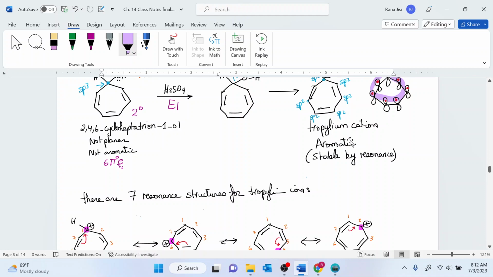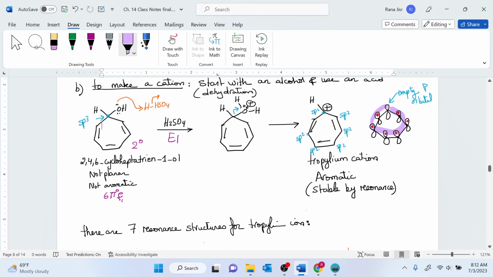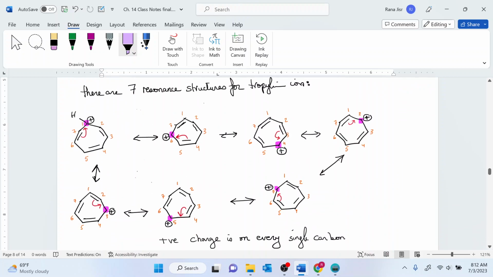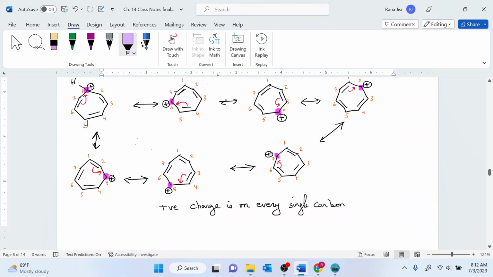If it's stable by resonance, you need to show its resonance structures where the plus charge is moving over every single carbon. Since you have 7 carbons, you're going to end up having 7 resonance structures in this case. Again, if you start moving from one direction, just go ahead and make your resonance structures move in the same direction so that you can alternate that positive charge and move it across the carbons of the cycle.